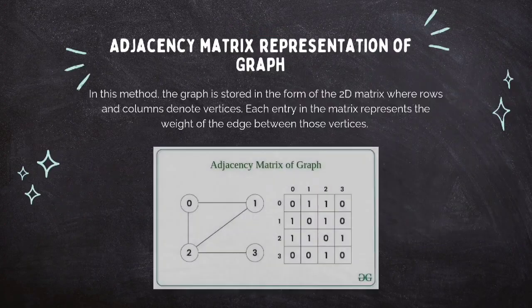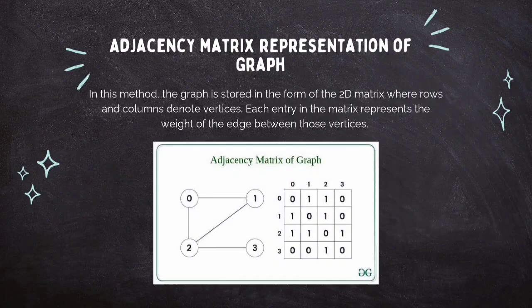Next, representation of graph. There are two ways in which we can represent a graph. The first way is adjacency matrix representation of a graph. In this method, the graph is stored in the form of a 2D matrix where rows and columns denote vertices. Each entry in the matrix represents the weight of the edge between those vertices. Here we can see how adjacency matrix representation of a graph looks.